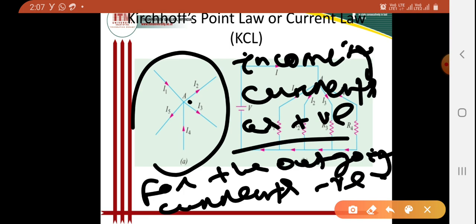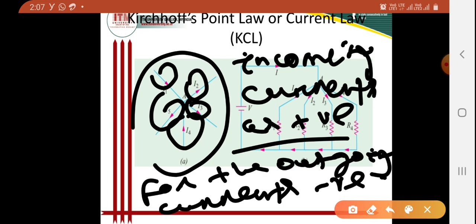So in figure A, the currents which are positive according to our assumption, those incoming to the node or point, may be I1 or I4, and the outgoing ones are I2, I3 and I5.